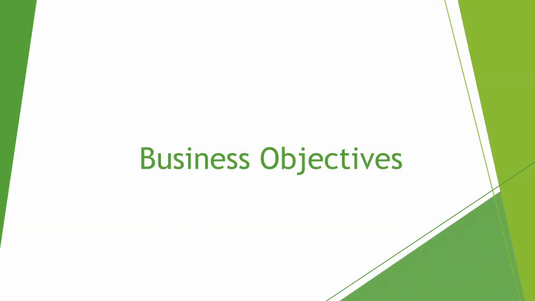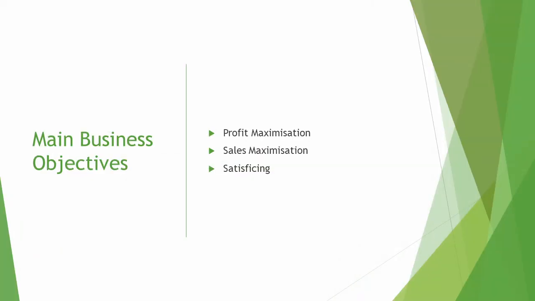A business needs objectives for many reasons. Having objectives gives the business a target and something to work towards and keeps the business on track and moving in the right direction. They also motivate employees and stakeholders if the objectives are achievable and realistic. There are three main objectives that a business may have. These are profit maximization, sales maximization, and satisficing.